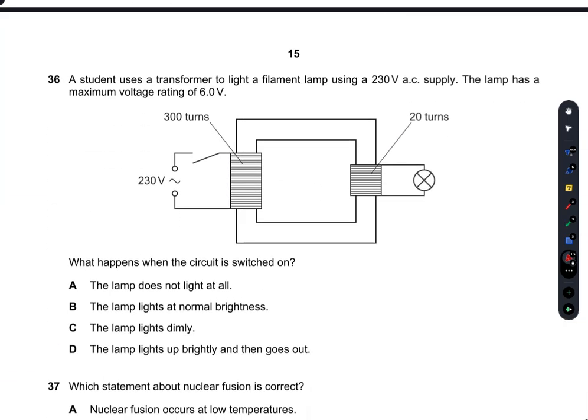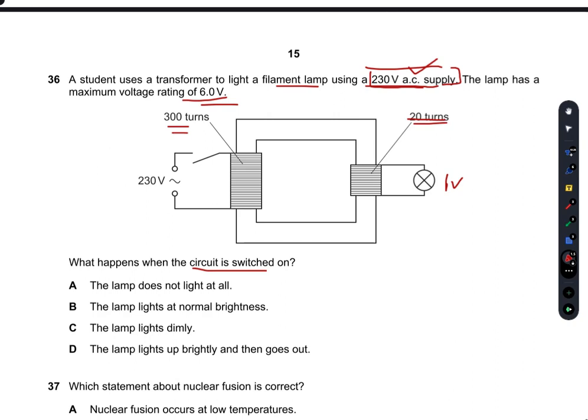A student uses a transformer to light a filament lamp using a 230 volt AC supply. This is a significant amount of voltage here. The lamp has a maximum voltage rating of 6 volts. So what happens when the circuit is switched on? There are 300 turns here, 230 volts here, and only 20 turns here.